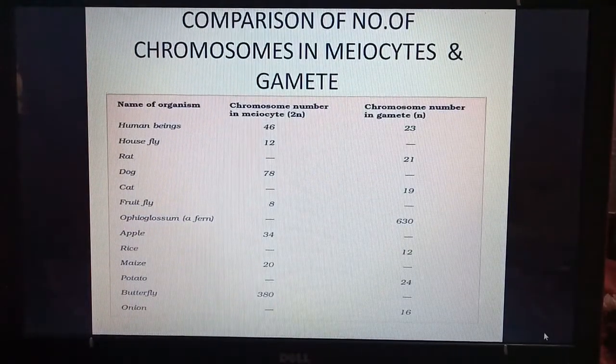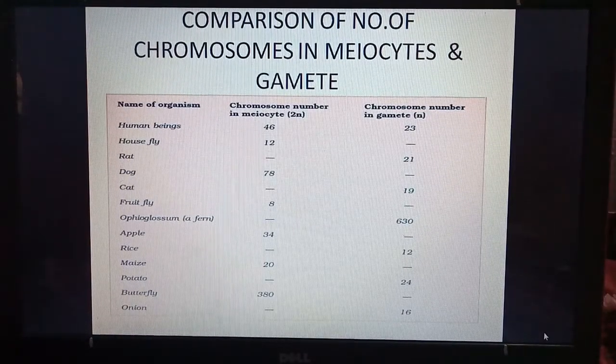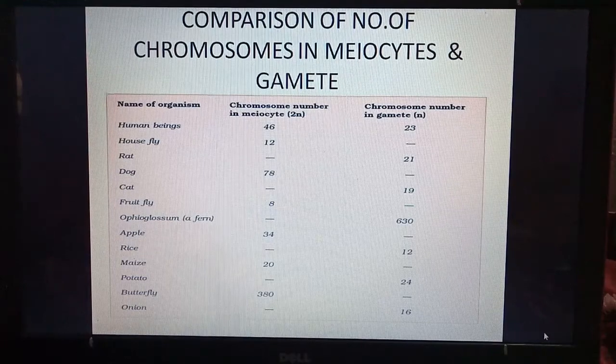Now here we can see a table comparing the number of chromosomes in meiocytes and gametes. Here there are three titles: name of organism, chromosome number in meiocyte 2n, chromosome number in gamete n. Suppose we see human beings, meiocytes have 46, so gametes will have 23. So simply we divide by 2.